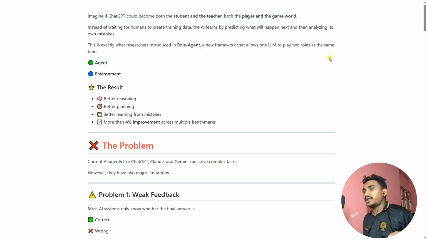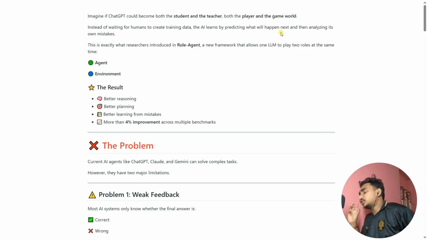I am basically creating an HTML file here. I also provide it to you so that you can understand what the paper is basically talking about. Imagine if ChatGPT could become both the student and the teacher. It means that ChatGPT actually acts as a student as well as the teacher. So both the player and the game world. So instead of waiting for humans to create the training data, the AI learns by predicting what will happen next and analyzing its own mistakes.